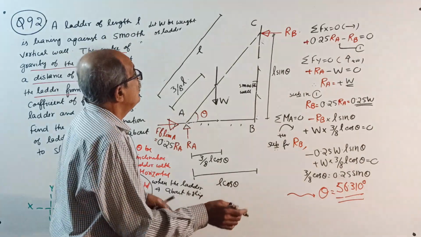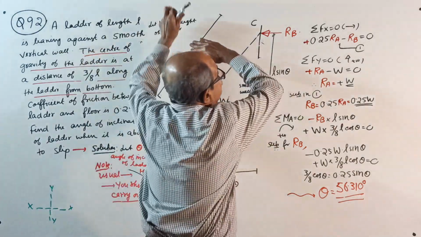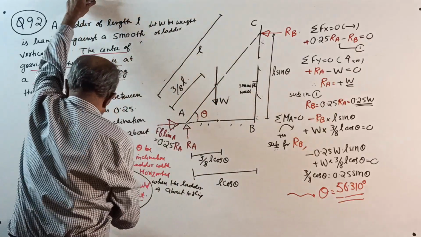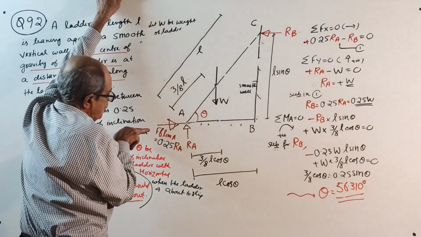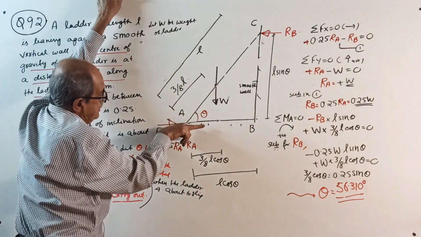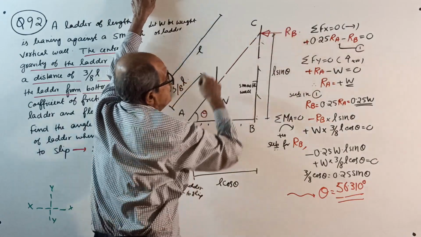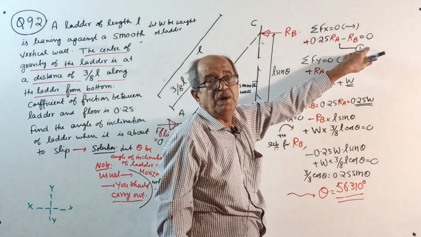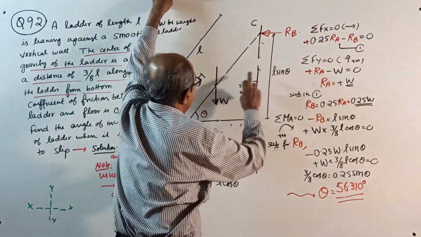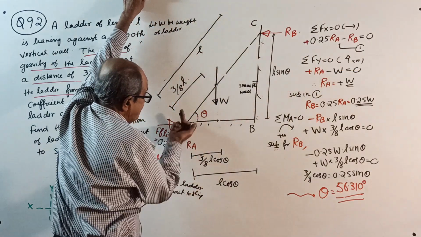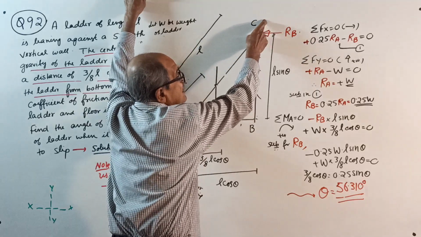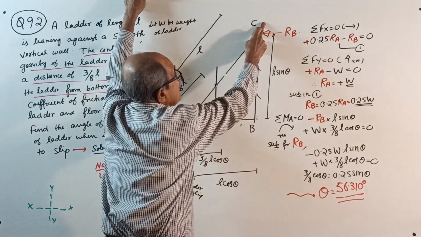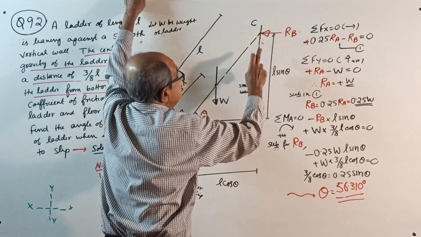Okay, start. Now, sigma Fx equal to 0. As usual, 0.25 RA minus RB equal to 0. Equation number 1. Sigma Fy equal to 0: plus RA, nothing here. Last time there was a friction here, so it was mu times RB, but this time it is not there.